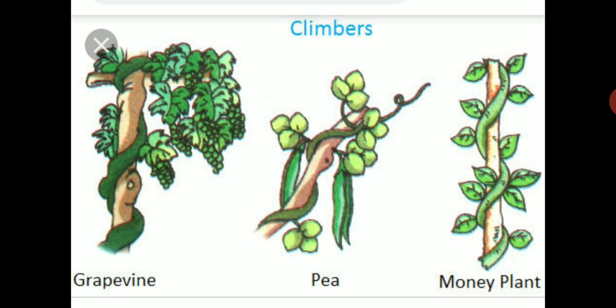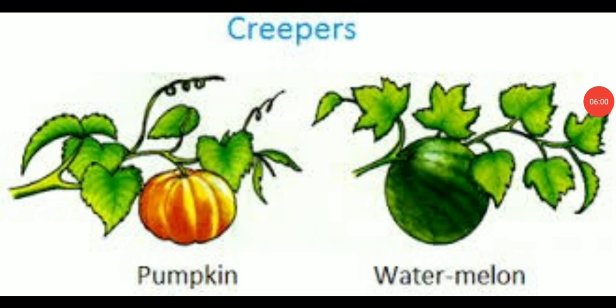Okay, now we will see the next type of plants, creepers. Now see, Tom, these are the examples of creepers. Pumpkin, watermelon. They don't have a strong stem. They don't have a woody stem. What type of stem do they have? They have a very weak stem. They grow along the ground or they wind themselves around other plants, and they have very heavy fruits. So you can easily identify that such types of plants are creepers.